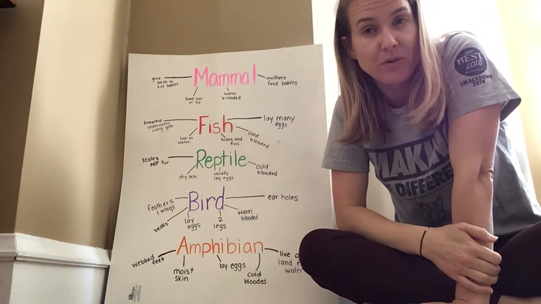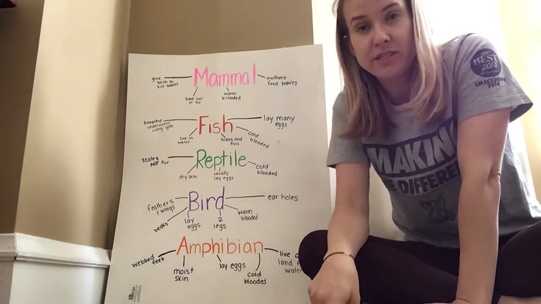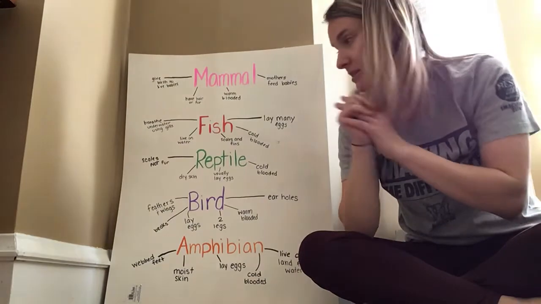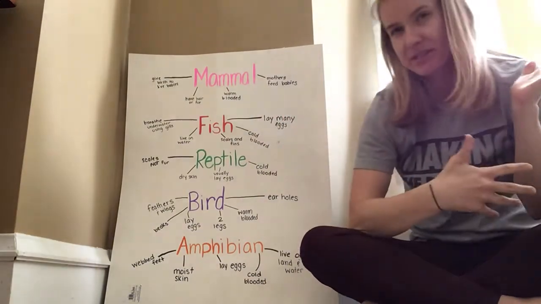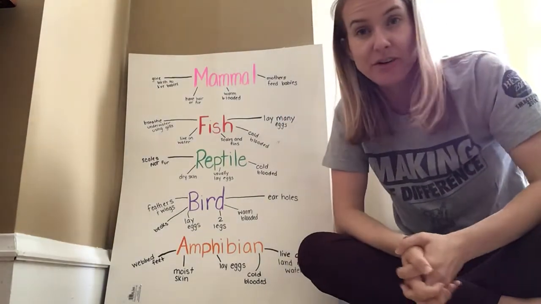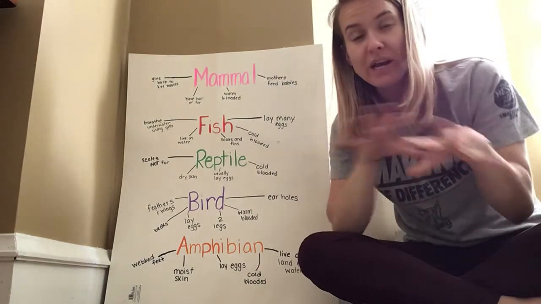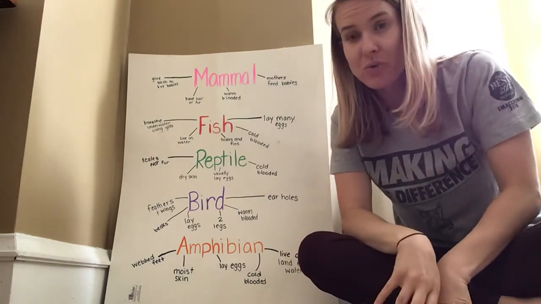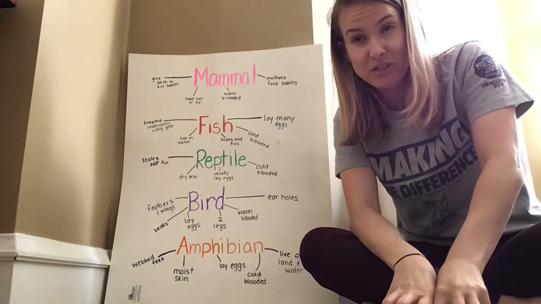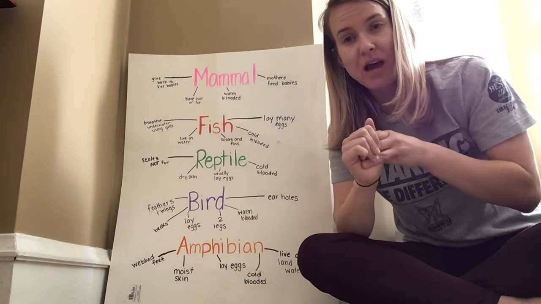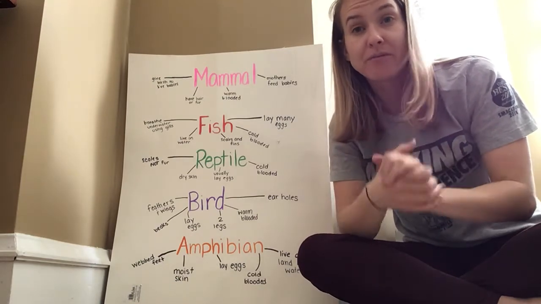On Thursday, I'm gonna post another video, and we're gonna kind of compare and contrast some of these groups, see what they have that's the same, and see what they have that's different, okay? Have fun being a zookeeper today, and organizing and classifying, big new word, classifying these animals into their groups. Mammal, fish, reptile, bird, amphibian.